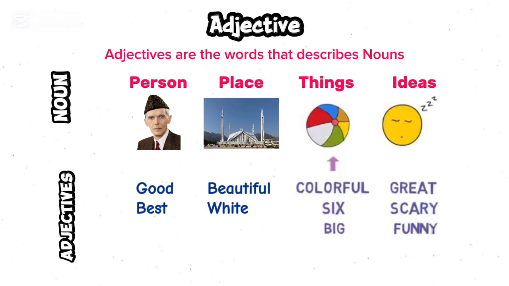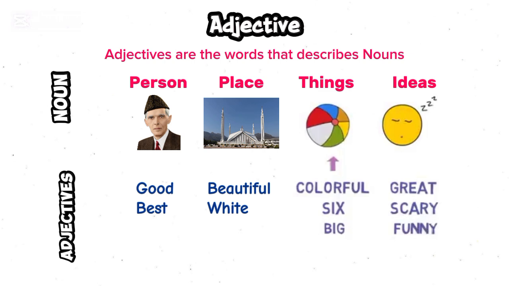Let's take another example. In the case of Faisal Mosque, what are the things that you think about the Faisal Mosque? If we say Faisal Mosque is a beautiful place and Faisal Mosque is built of white marble, here the words beautiful and white describe Faisal Mosque as a place. So those words are adjectives. The words that describe a noun are called adjectives.